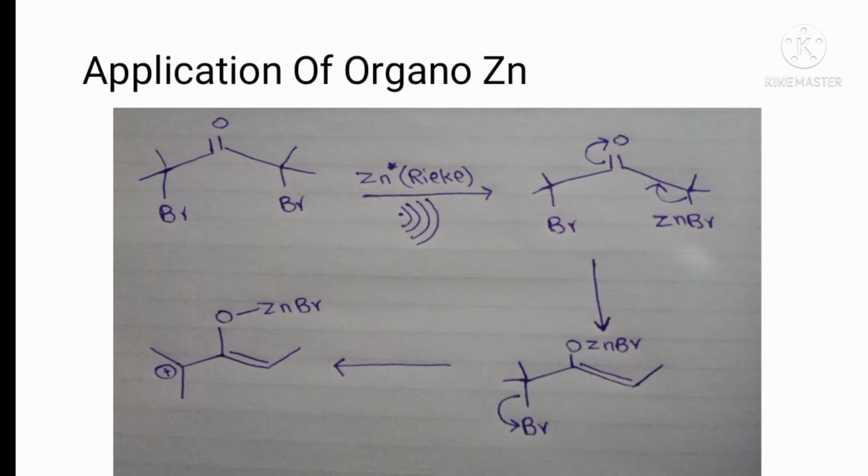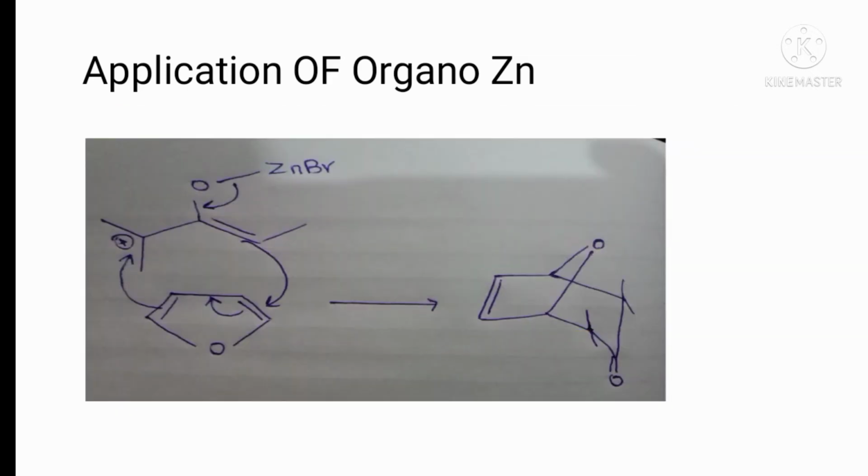After the formation of the 1,3-dipolar species, we add a diene. Here cycloaddition takes place. In the cycloaddition, the 1,3-dipolar species adds to the diene system, and then we have a product, and that product is stable in this conformation, which we have drawn. So this is an application of organozinc.